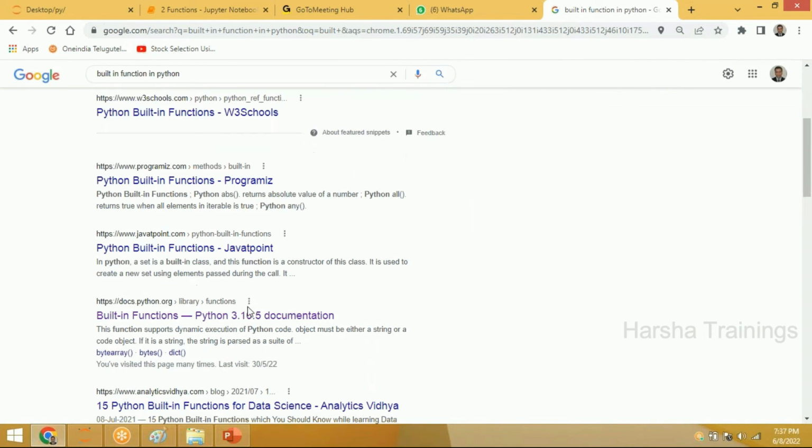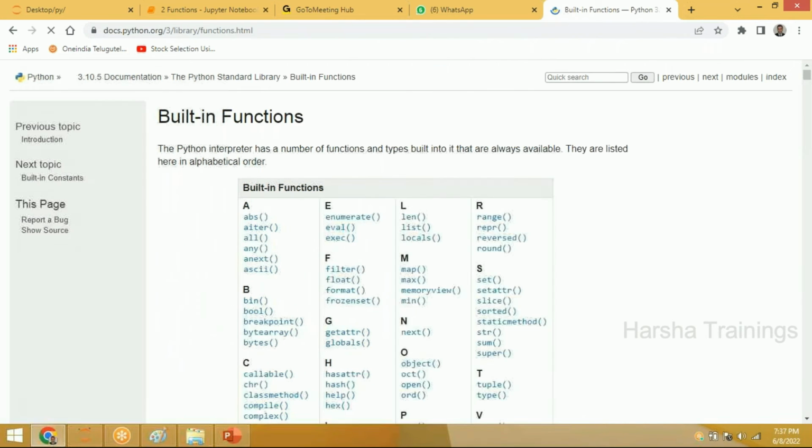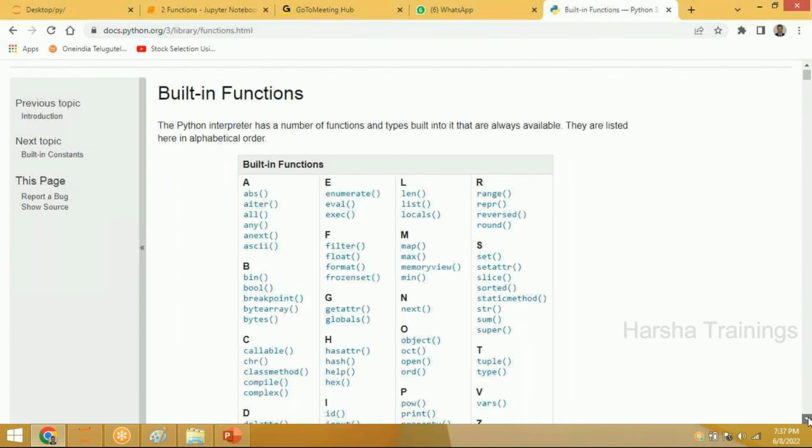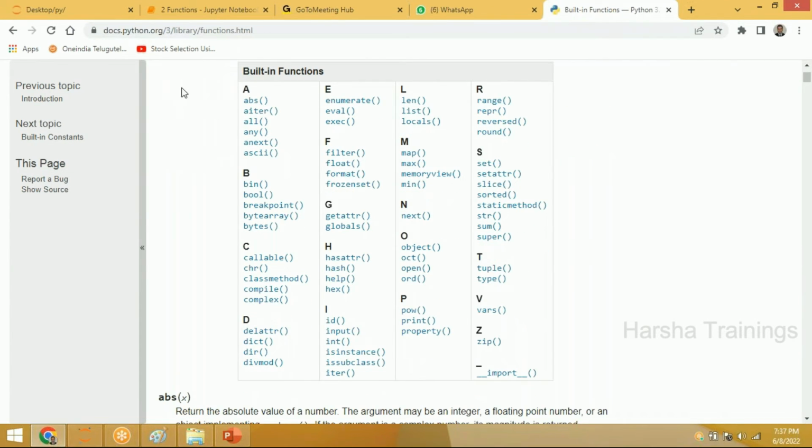It is docs.python.org. Here you have the correct one. These are the built-in functions that are supported by Python. Use it carefully. Out of this, we have seen some functions in our programming: float, eval, len, print, pow. All these are called built-in functions. Every function will do a specific job. Clear for you? Please, can you respond?